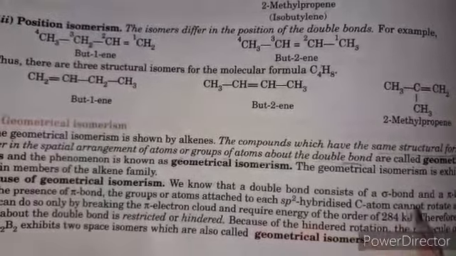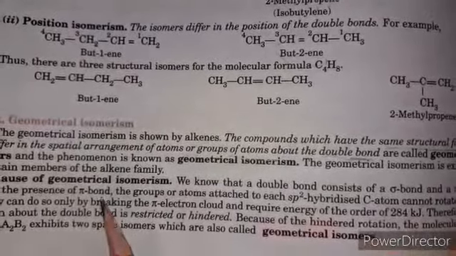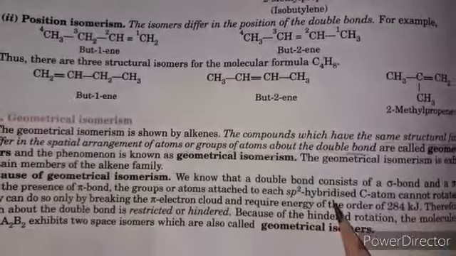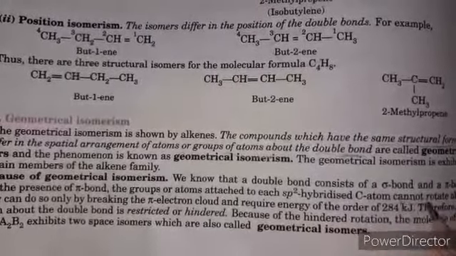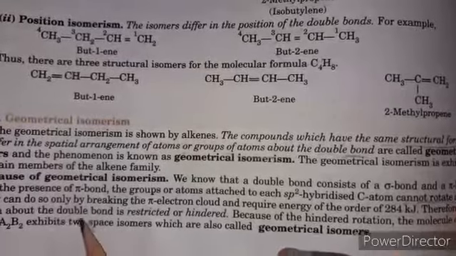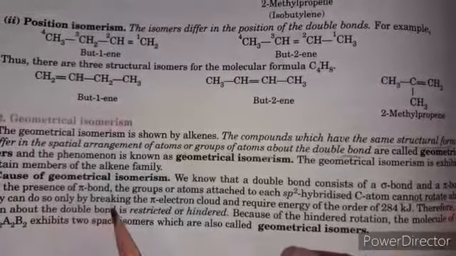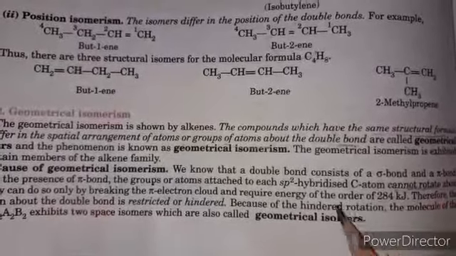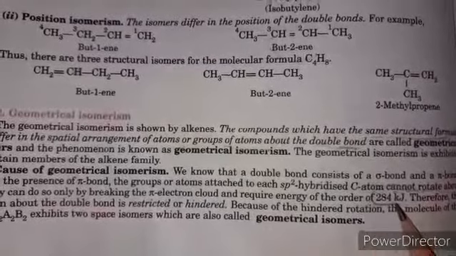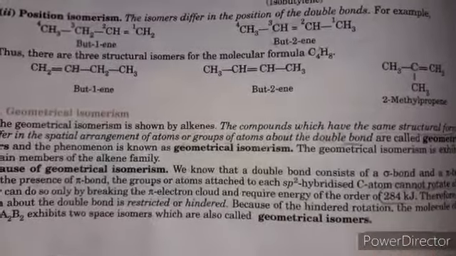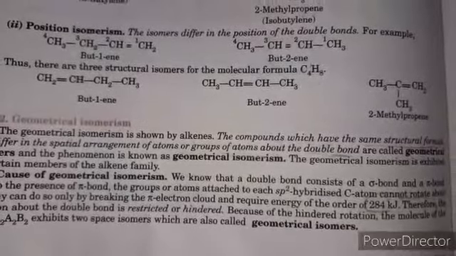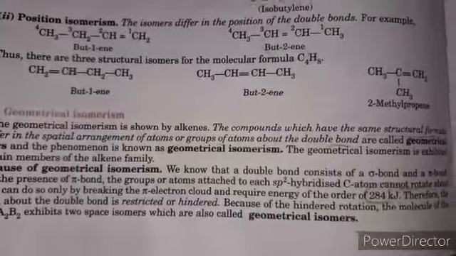The double bond consists of a sigma and a pi bond. Due to the presence of the pi bond, the groups or atoms attached to sp2 hybridized carbon atoms cannot rotate about it. They can do so only by breaking the pi electron cloud, which requires energy of the order of 284 kilojoule. Because if there is a double bond or triple bond, free rotation is not possible.